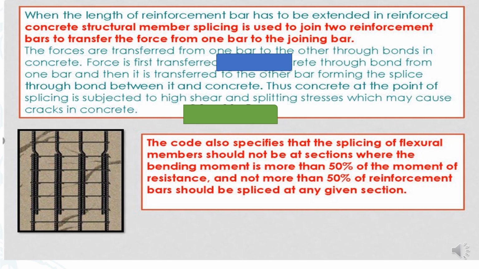Thus, the concrete at this point of splicing is subjected to high shear and splitting stresses, which may cause a crack in the concrete. The code also specifies that splices of a flexural member should not be at a section where the bending moment is more than 50% of the moment of resistance, and not more than 50% of the reinforcement bars should be spliced at any given section.